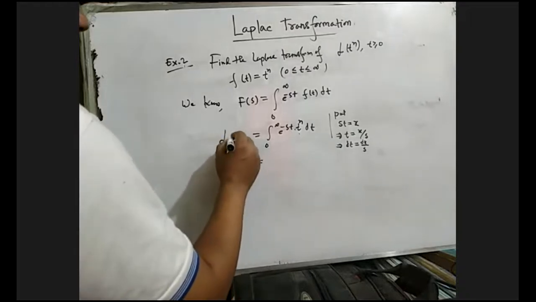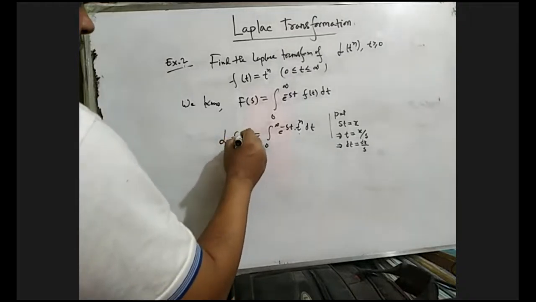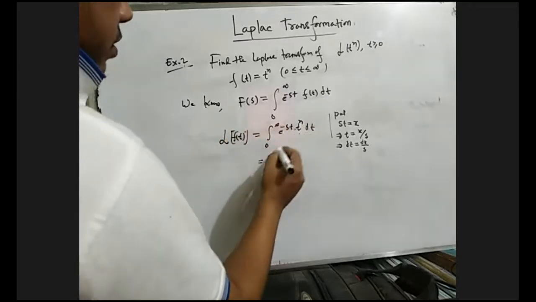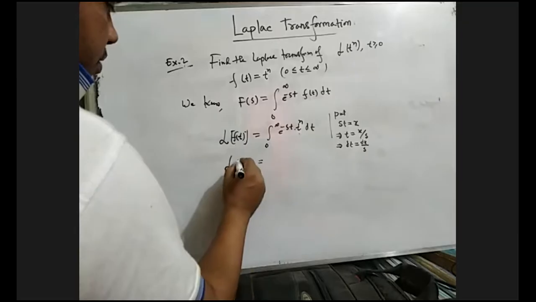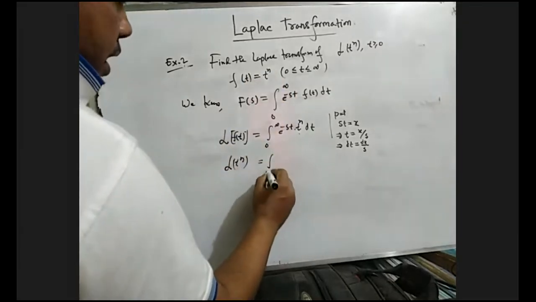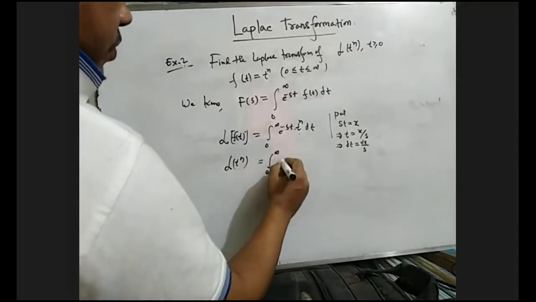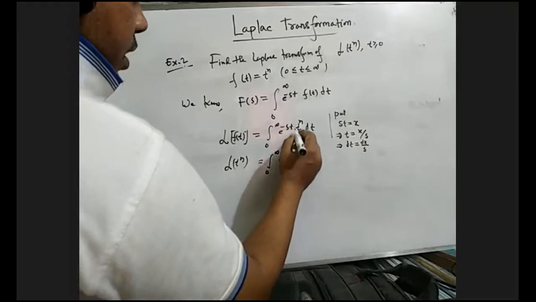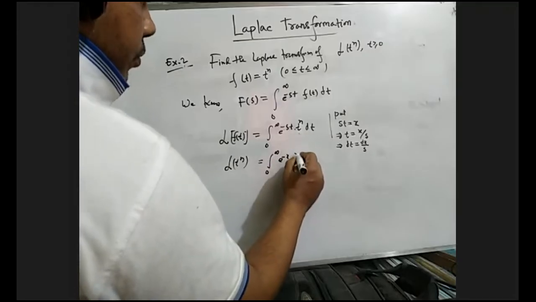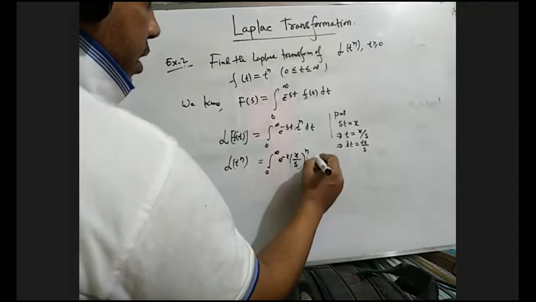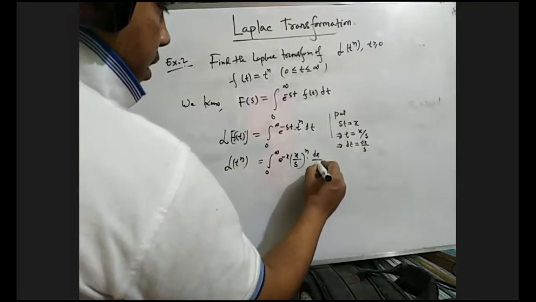So the Laplace transformation of f(t), where f(t) equals t to the power n, equals the integral from 0 to infinity of e to the power minus x, times t which is x by s, whole to the power n, times dt which is dx by s.